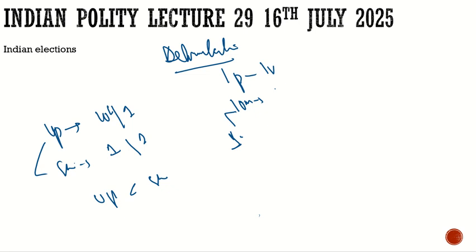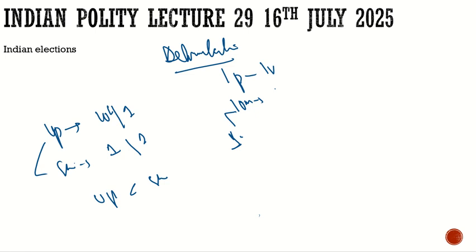So for that, the delimitation practice is there, so that as much as possible there would be equal representation, and the value of the vote would be almost equal. This is the practice of delimitation. This is the idea about delimitation.